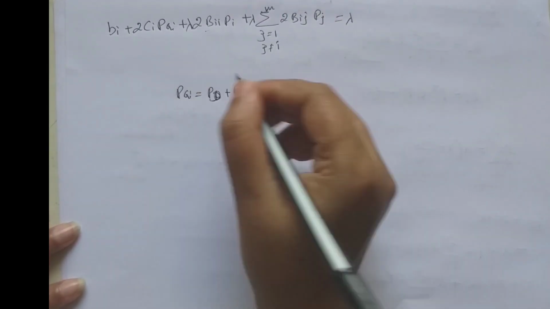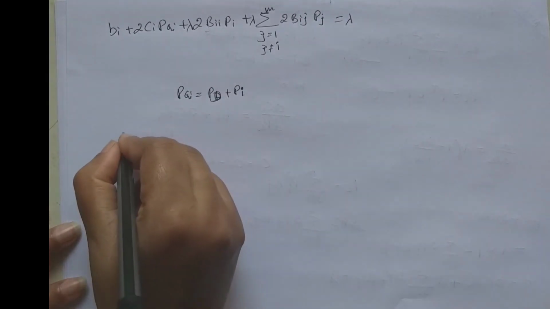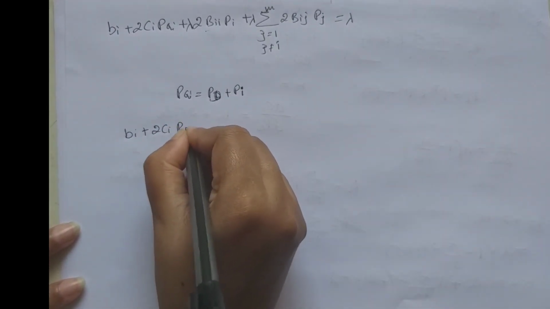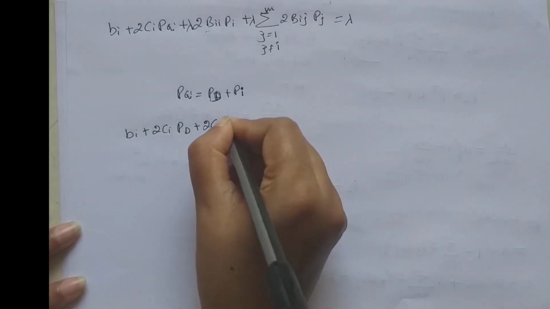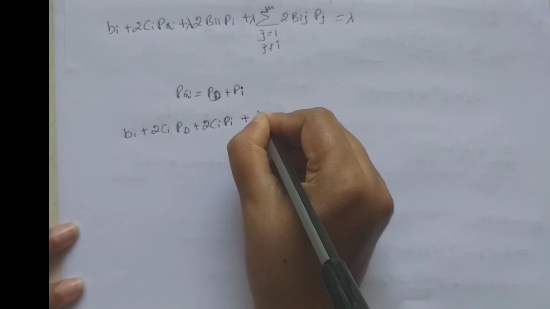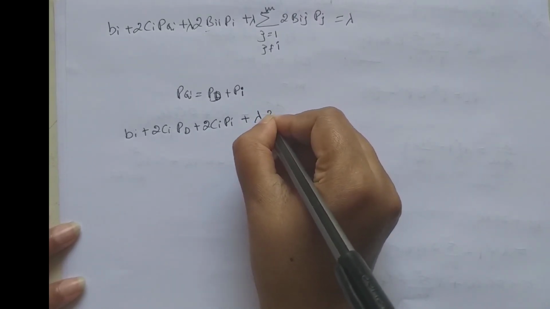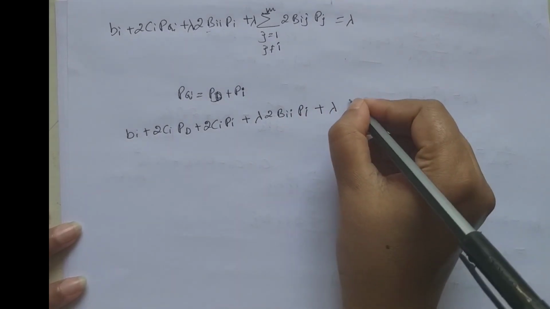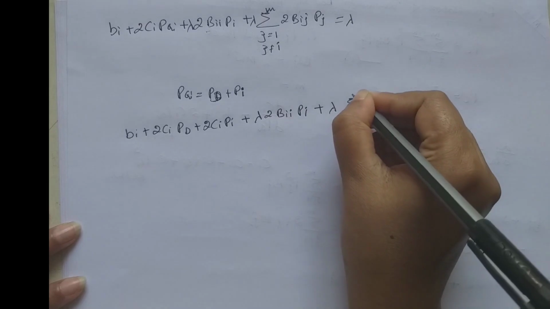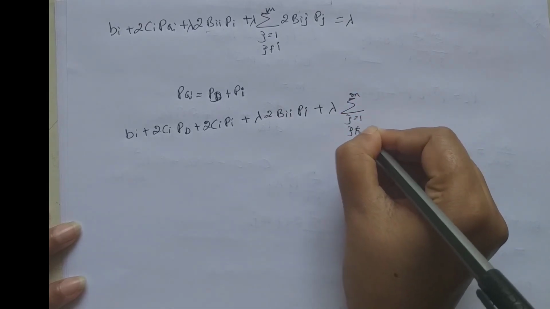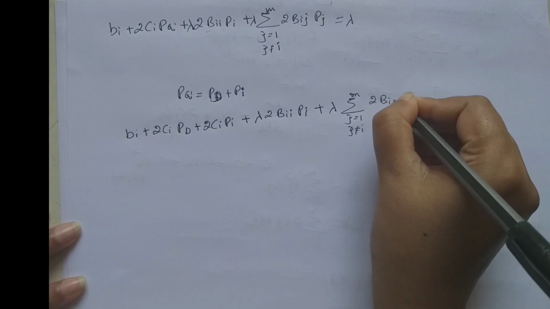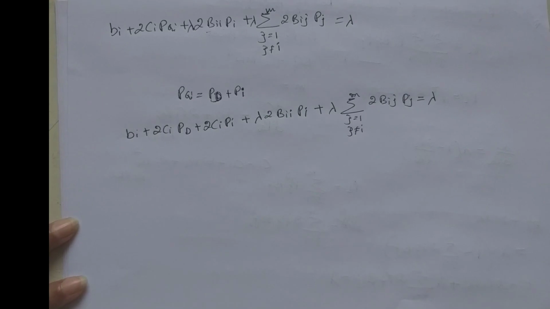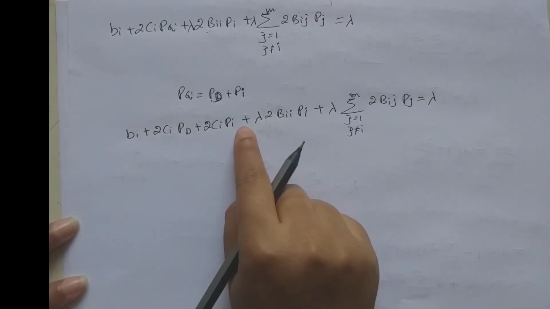Substituting this in the above equation, we get Bi plus 2Ci PD plus 2Ci Pi plus lambda into 2Bii Pi plus lambda times the summation, j varies from 1 to m but j is not equal to i, of 2Bij Pj, is equal to lambda. Here Pi is common, so take it outside.